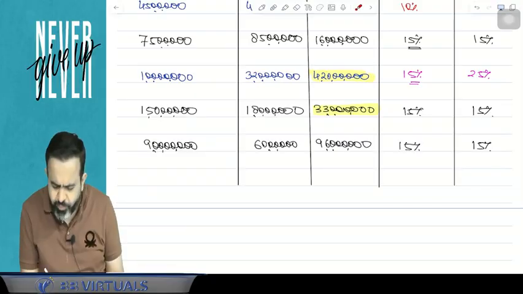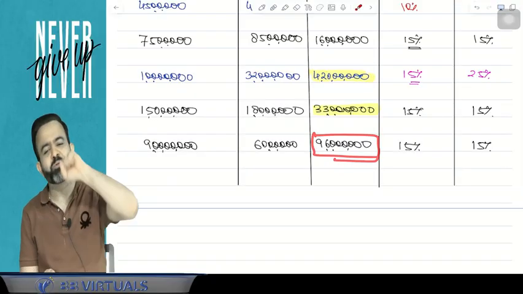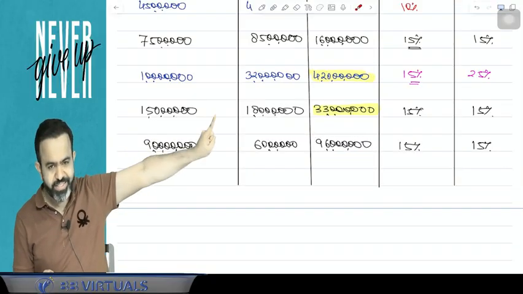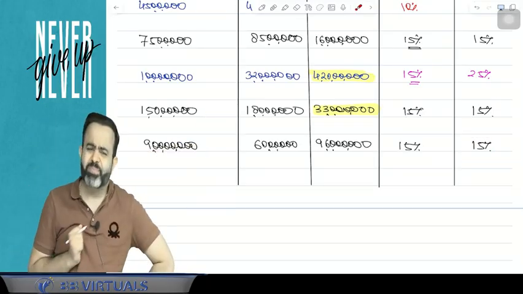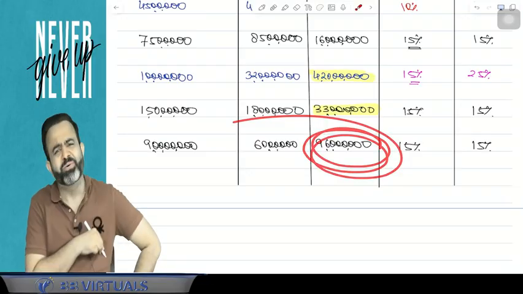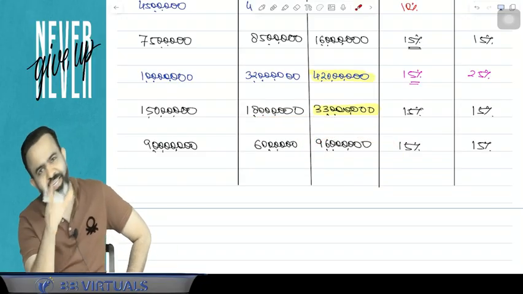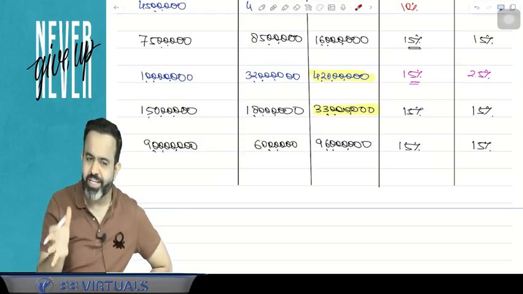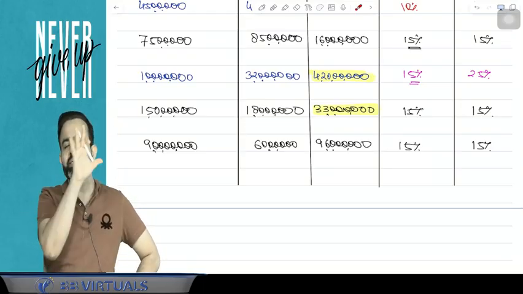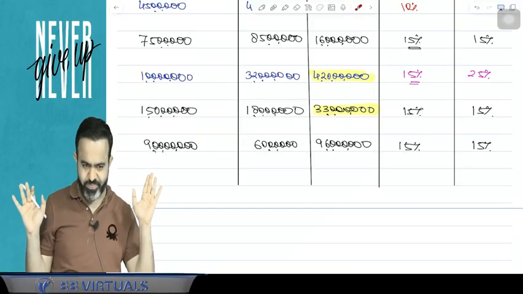So here, don't confuse, don't take 10%. 15% is applicable because total income is more than 1 crore.